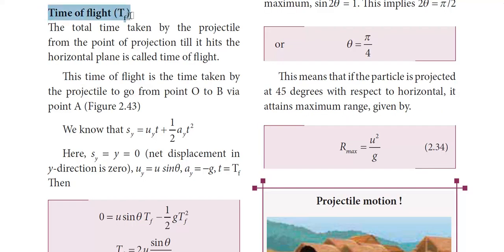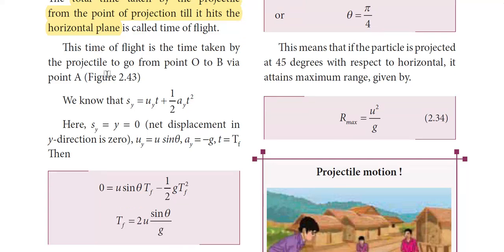Time of flight, Tf. What is the time of flight? The time taken by the projectile from the start till the end, or the time in which it is present in the air, is called time of flight. The total time taken by the projectile from the point of projection till it hits the horizontal plane is called time of flight. Right?